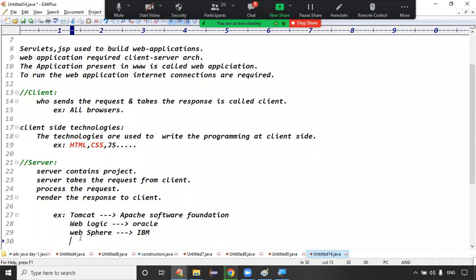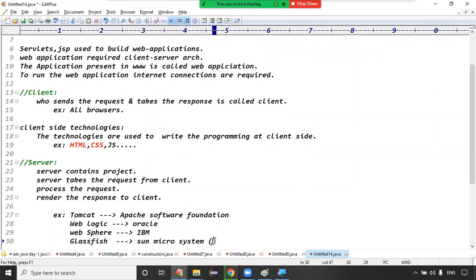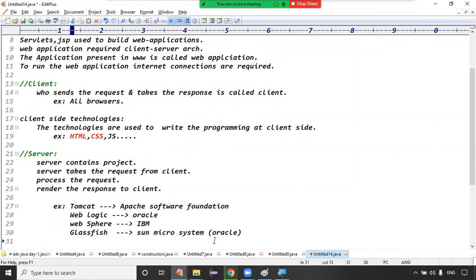We have GlassFish, initially from Sun Microsystems. Now it is from Oracle Corporation, right? Exactly. And we have the JBoss server, which is given by Red Hat.